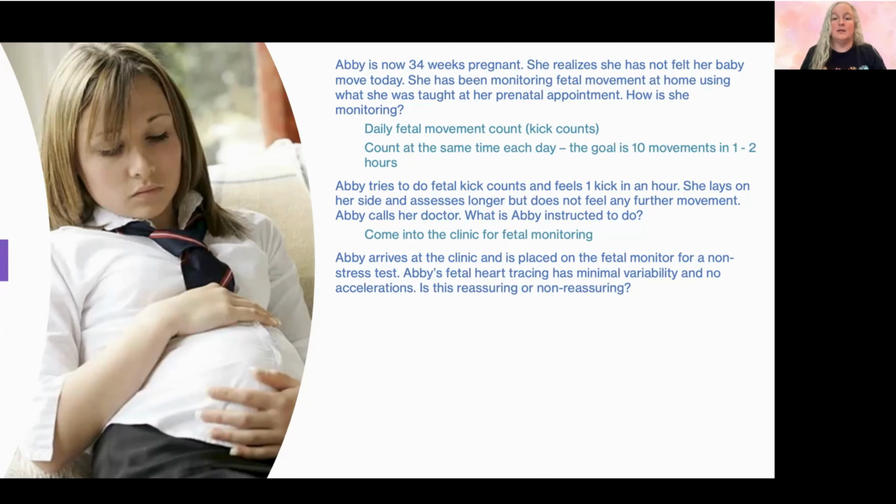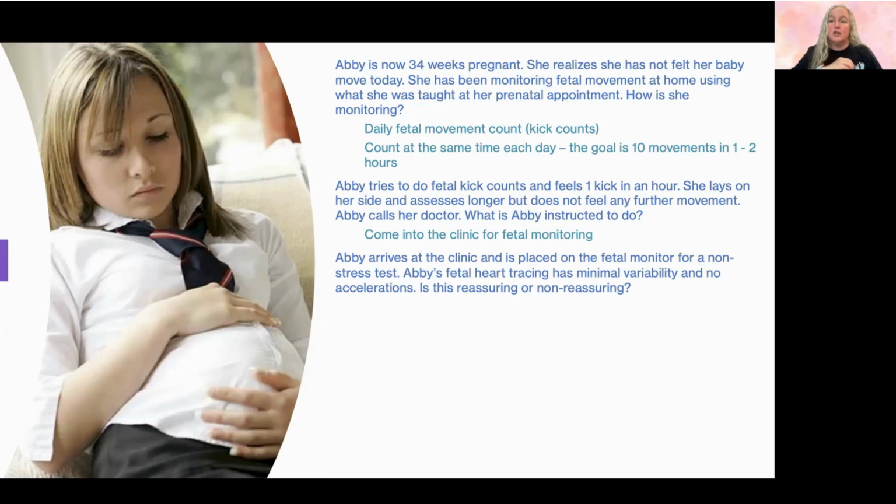So I said we were going to talk about the non-stress test. The non-stress test is when we put a monitor on that listens to the heart, and then we put another monitor on that looks for contractions. And really, with a non-stress test, that means we're not creating stress. We're not trying to make her have contractions. If her body is contracting on its own, that's fine, but we're not giving her Pitocin and making her have contractions.